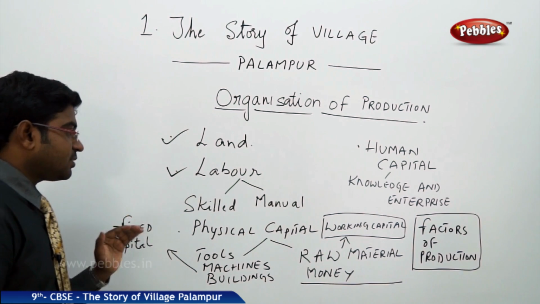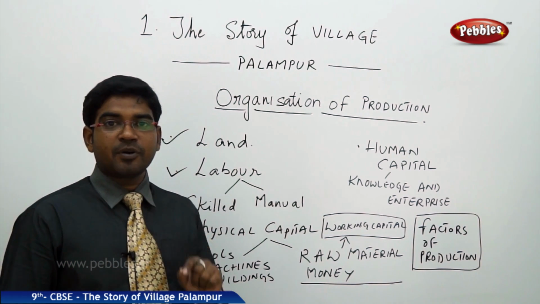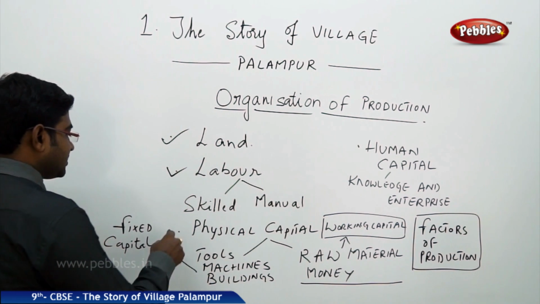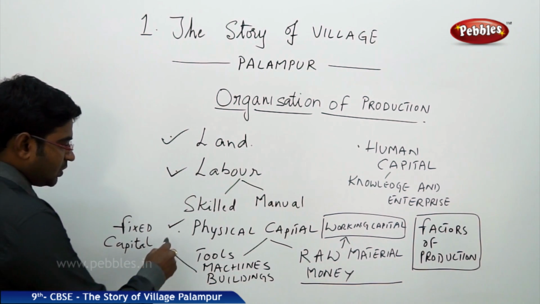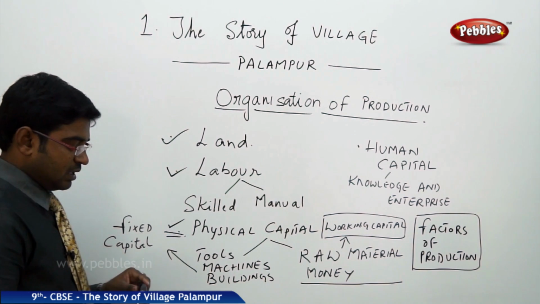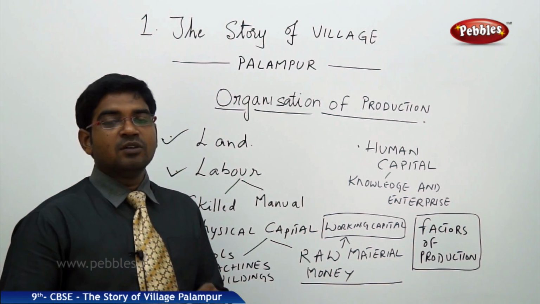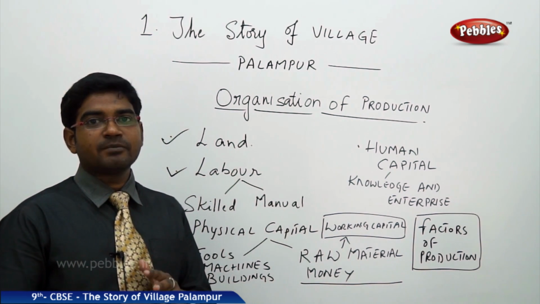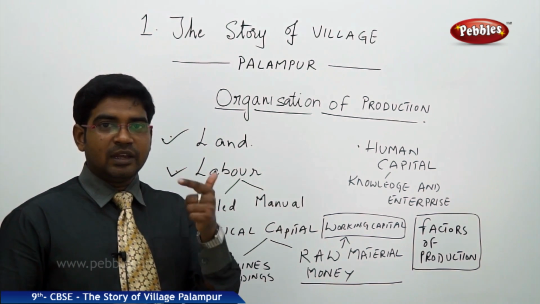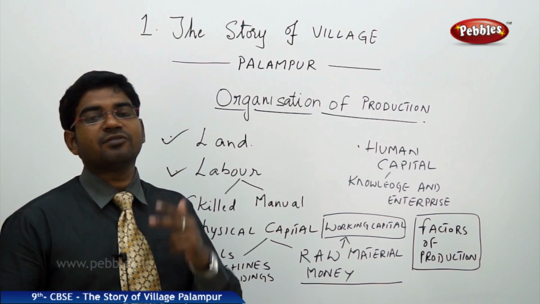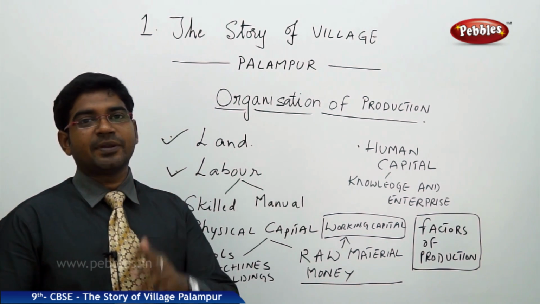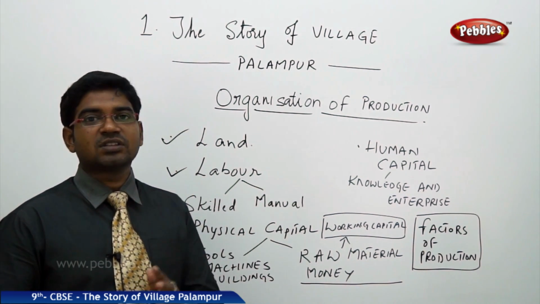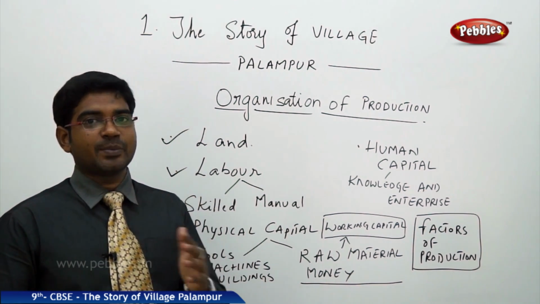Again, in this we have one more important factor of production, that is the third factor, capital. When we talk about production, what we require here is land, labor, and the third important factor is capital. We generally refer to it as physical capital. For our convenience, we can also refer to it simply as capital.